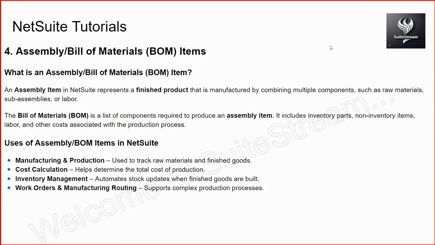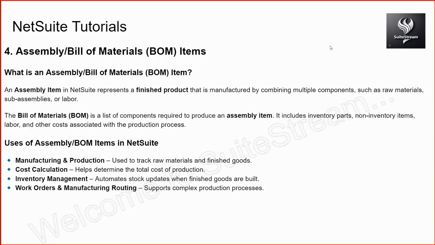So what does an assembly item mean? Let's take an example. An assembly item is something we want to produce or manufacture, say a bike. For a bike, what components do we need?